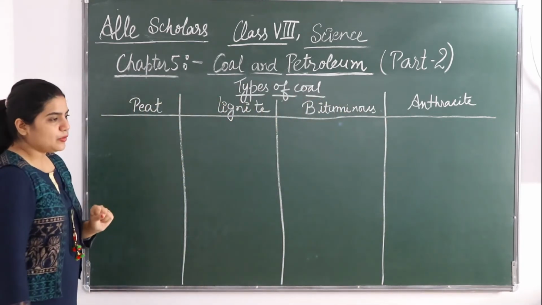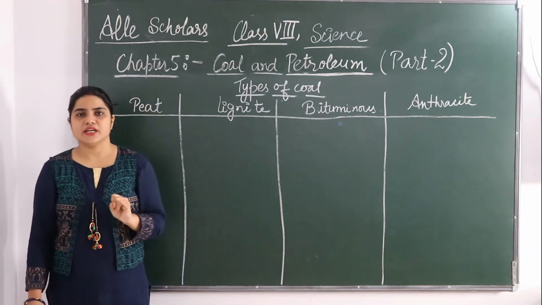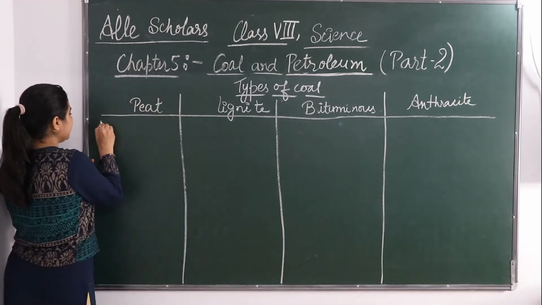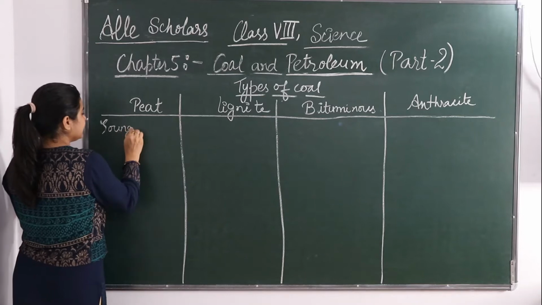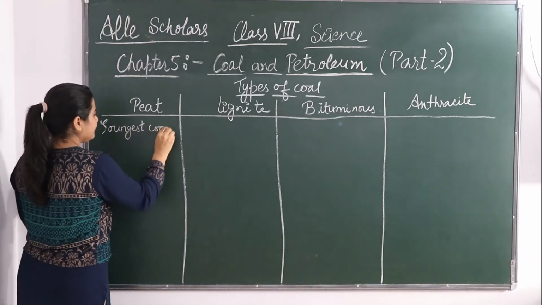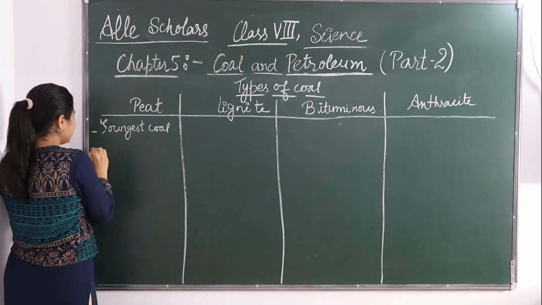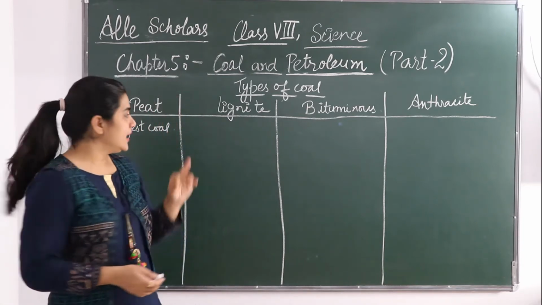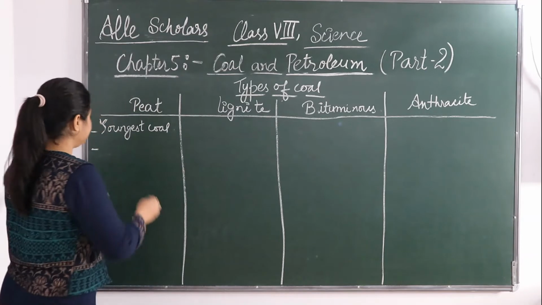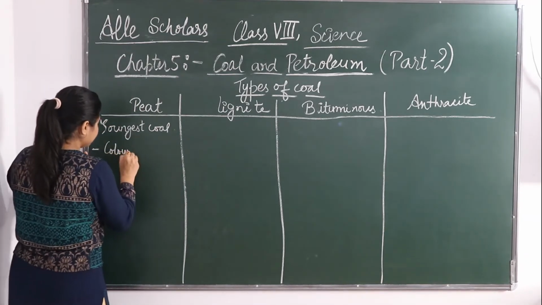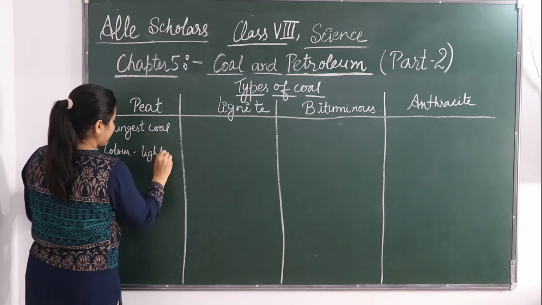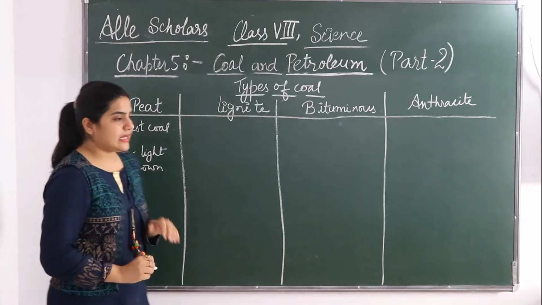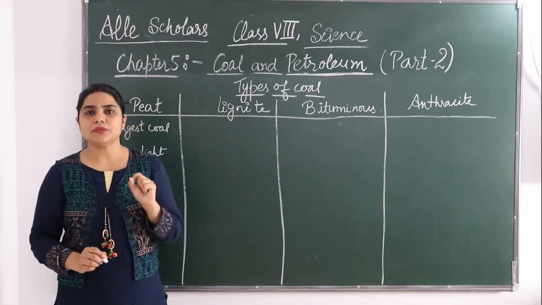Okay, so if we talk about peat, it is the first stage of the formation of coal. Okay, or you can say that this is the youngest coal. Okay, कौन सा कोल है ये? सबसे यंगेस्ट कोल है, या जो कोल फॉर्मेशन की सबसे फर्स्ट स्टेज होती है वो है ये. Its color is light brown. कलर क्या है इसका? Light brown. Okay. Now next is that it contains minimum carbon content.